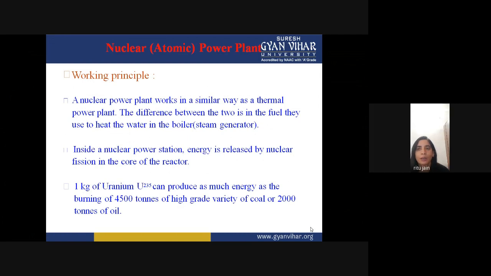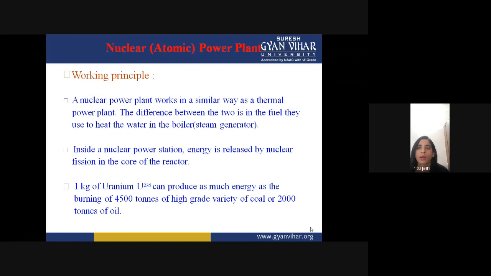Similarly, a nuclear power plant works in a similar way as a thermal power plant.